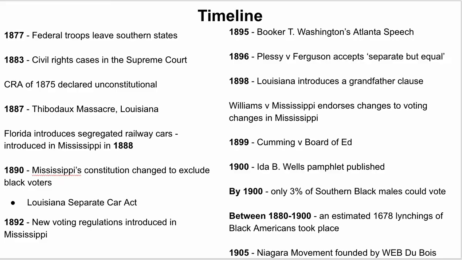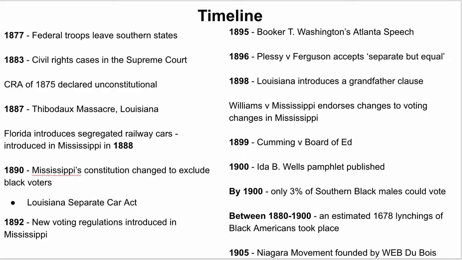1896, the Plessy versus Ferguson decision, which accepts separate but equal. 1898, Louisiana introduced a grandfather clause, again another way of limiting black American voting. Mississippi versus Williams, as I said, 1898, endorses changes to voting in Mississippi. 1899, Cumming v. Board of Education upholds segregated schooling. 1900, Ida B. Wells' pamphlet published against lynching in the South.